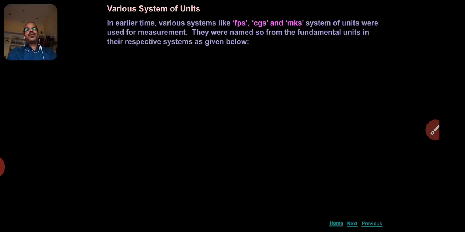There are some systems of units used in the earlier days. In earlier times, various systems like FPS, CGS, MKS systems of units were used for measurement.